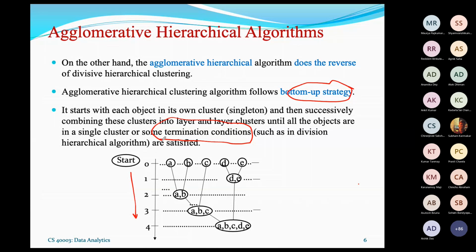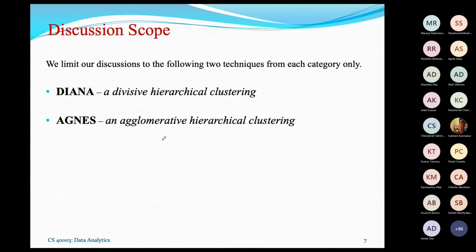All objects belonging to a single cluster, or all objects belonging to their individual clusters, is not a good clustering concept, of course. So we have to stop somewhere. There are some termination conditions, which we shall learn. So these are the two concepts, divisive hierarchical clustering and agglomerative hierarchical clustering.